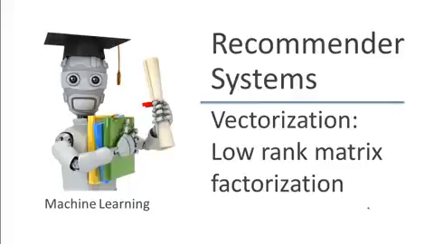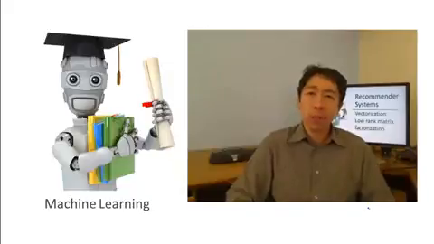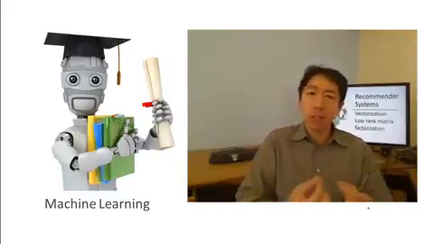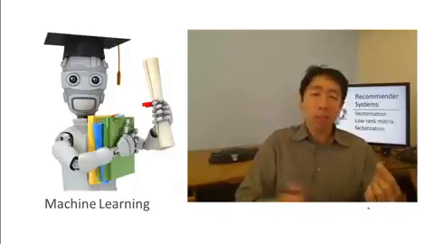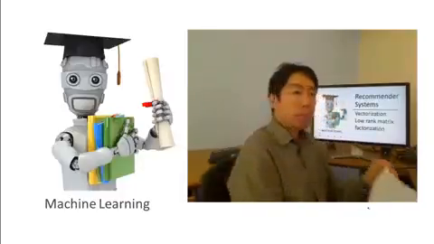In the last few videos, we talked about a collaborative filtering algorithm. In this video, I want to say a little bit about the vectorization implementation of this algorithm and also talk a little bit about other things you can do with this algorithm. For example, given one product, can you find other products that are related to this? So that if, for example, a user has recently been looking at one product, are there other related products that you could recommend to this user? So let's see what we can do about that.